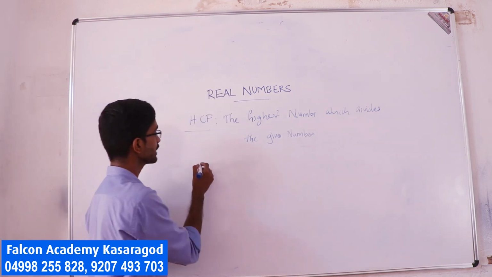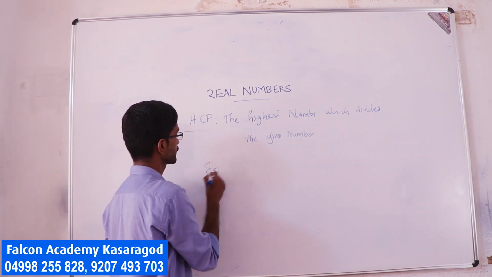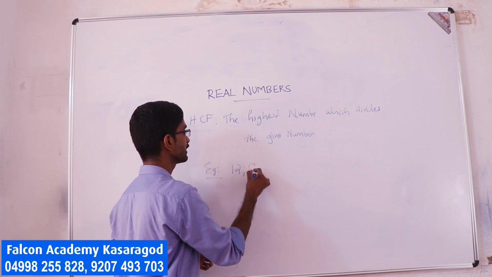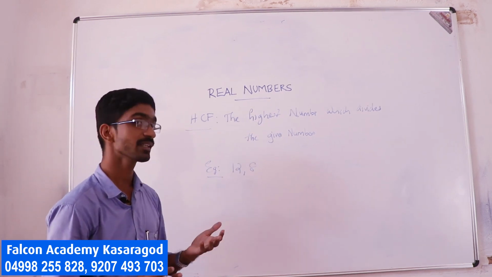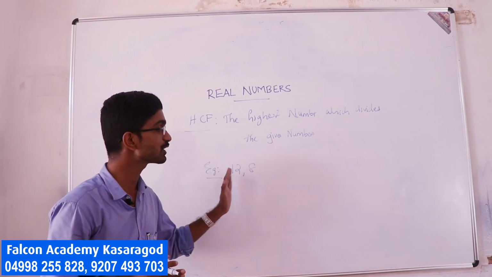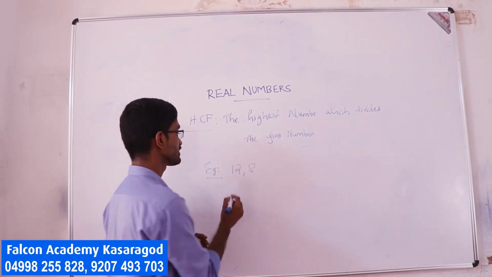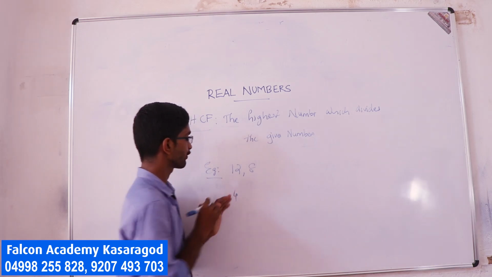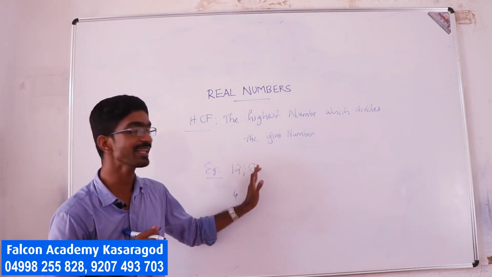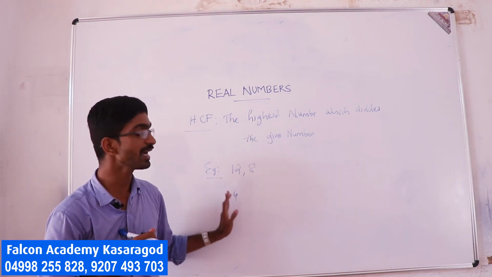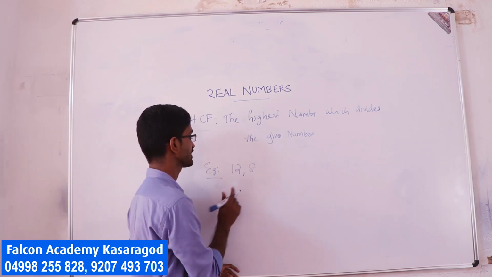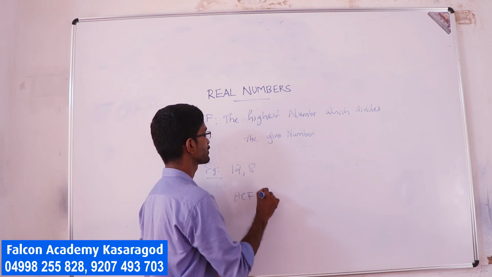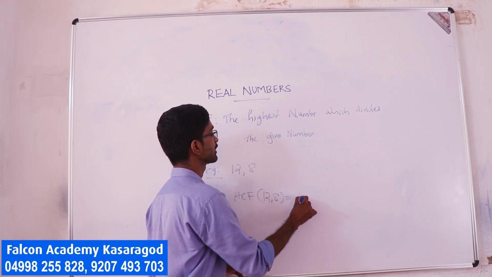For example, consider 12 and 8, the highest number which divides both 12 and 8. Clearly it is 4. 4 divides 12 and 4 divides 8, and 4 is the largest number which divides both. So I can write HCF of 12 and 8 is 4.